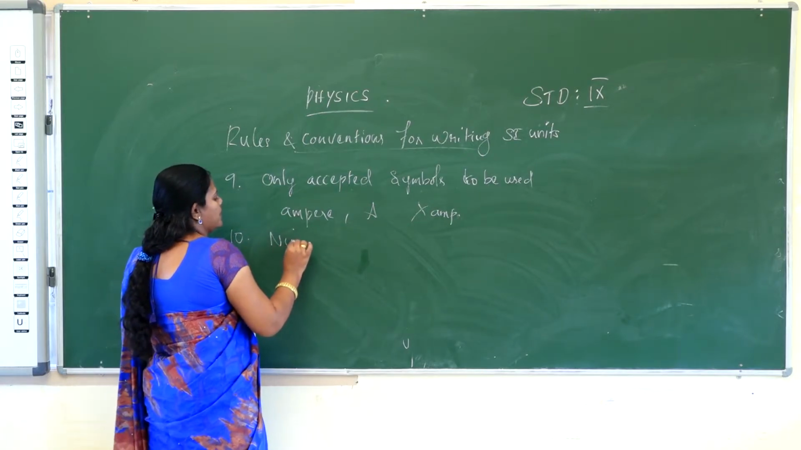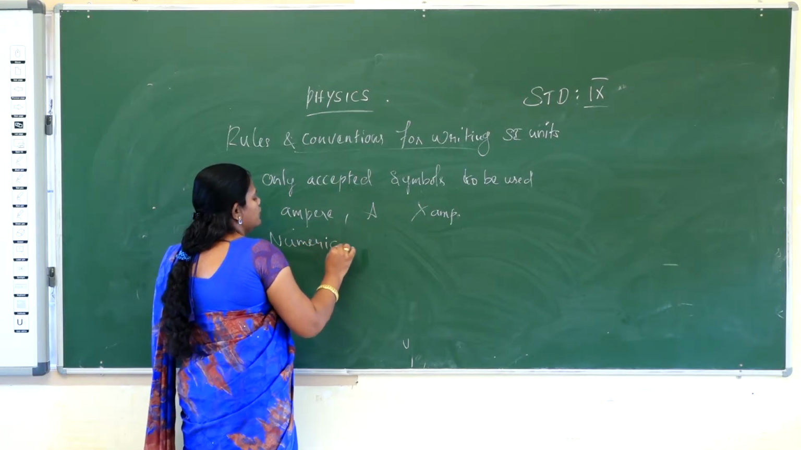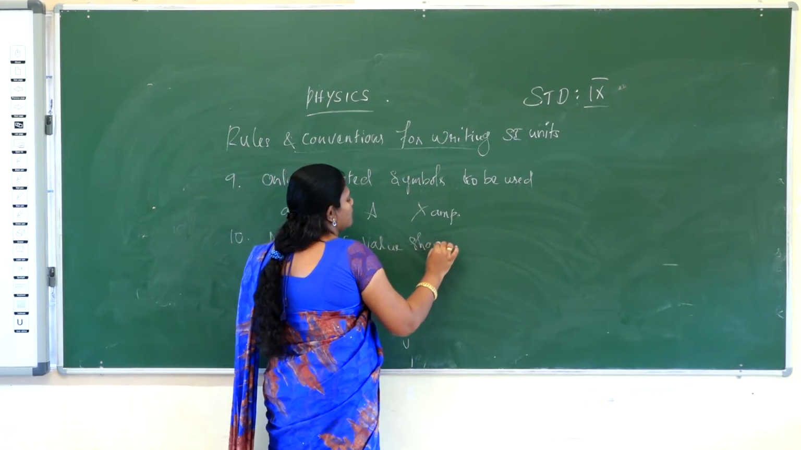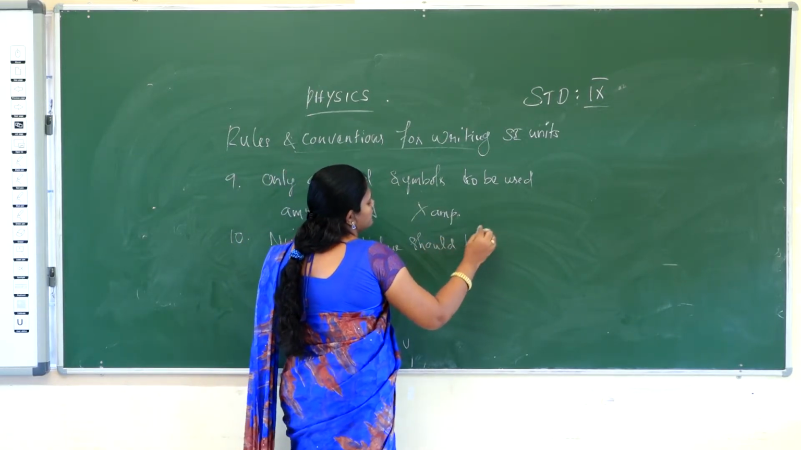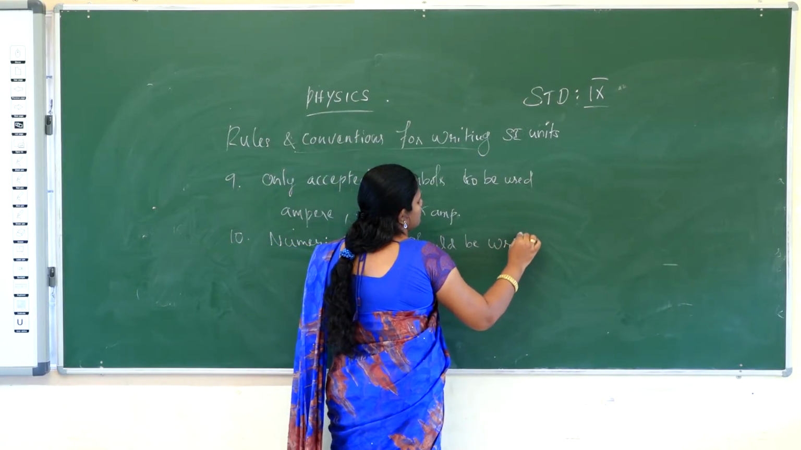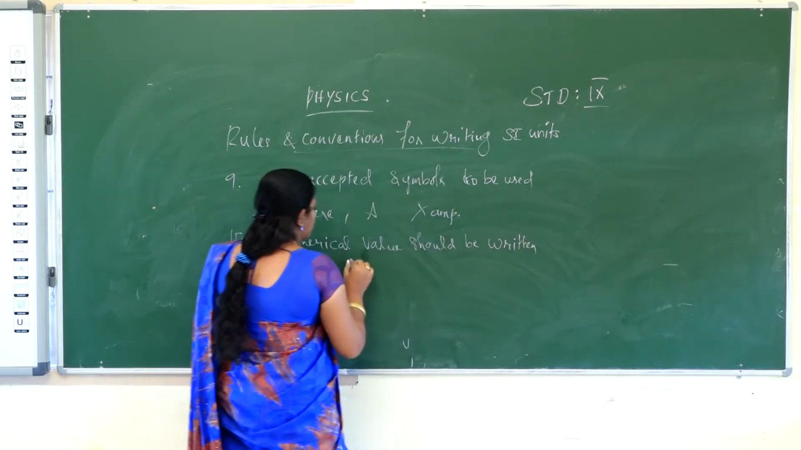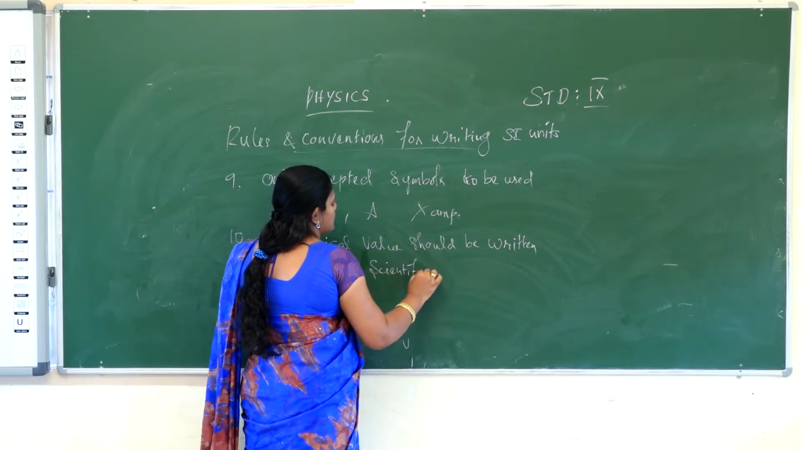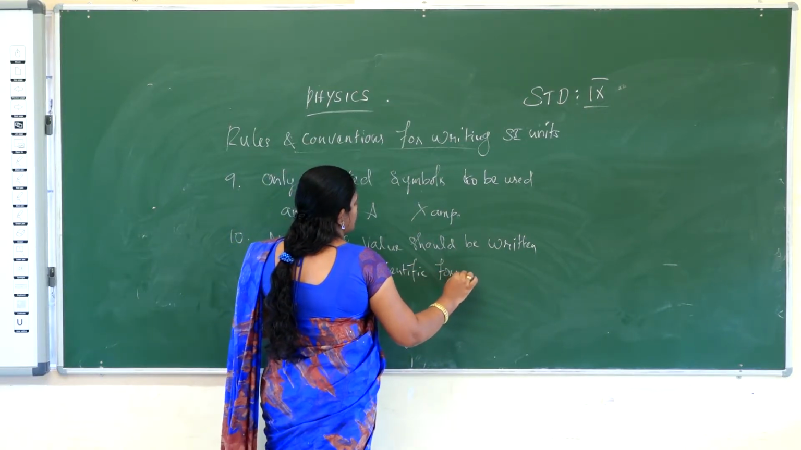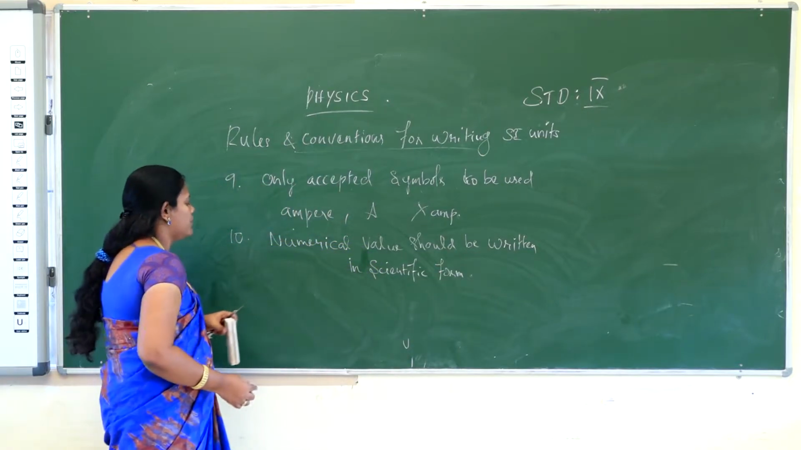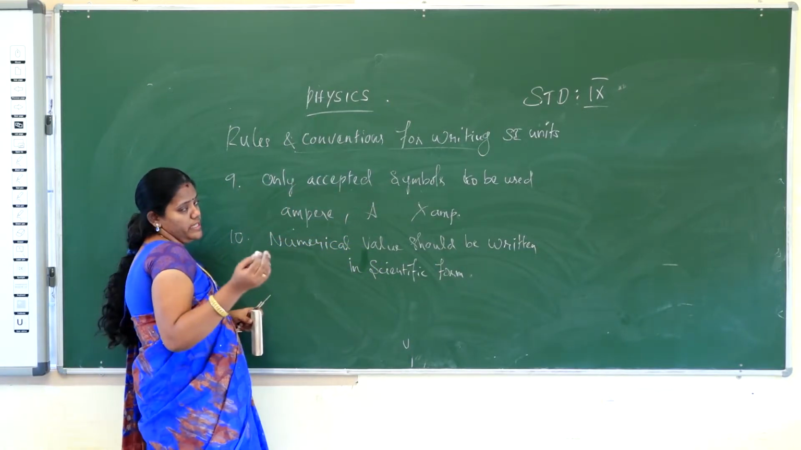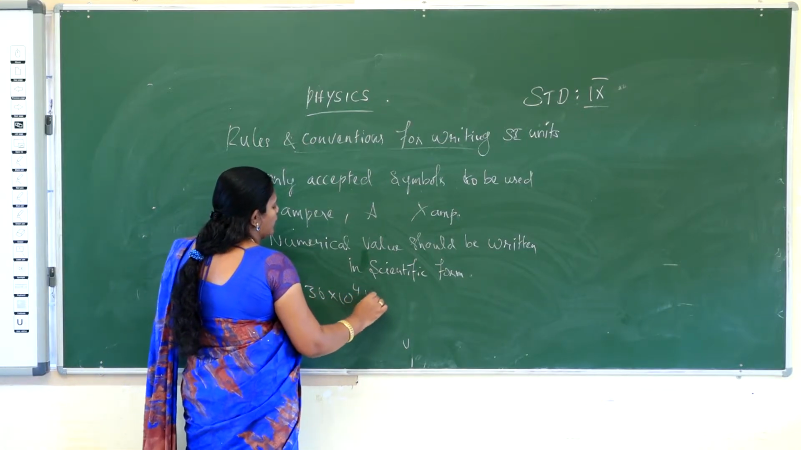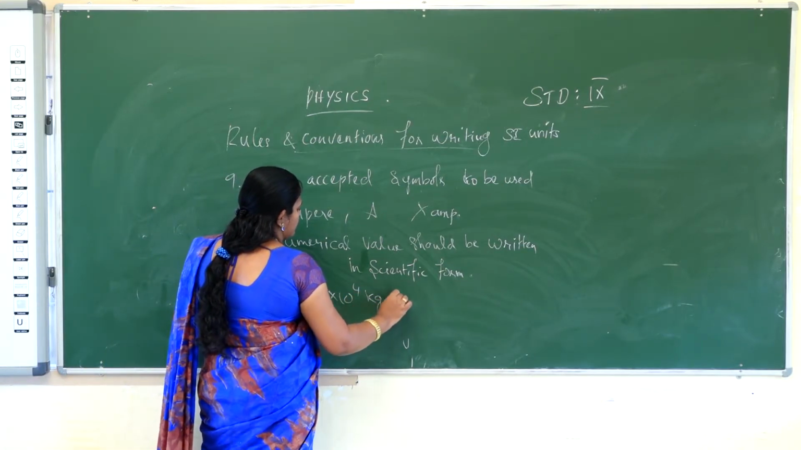Numerical values should be written in scientific form. For example, mercury. The density of mercury is 1.36 times 10 power 4 kilogram per meter cubed.